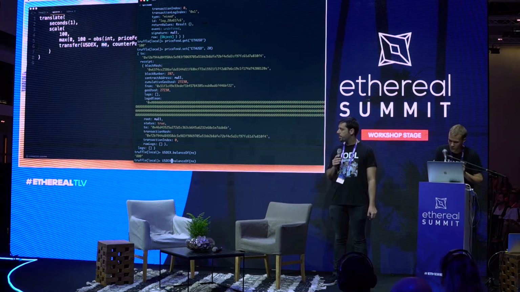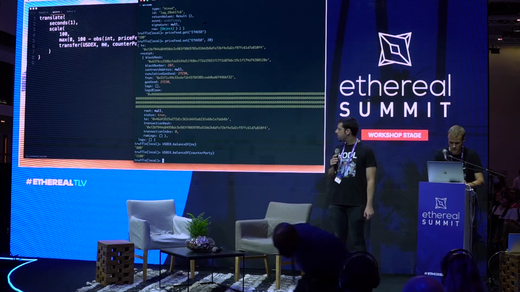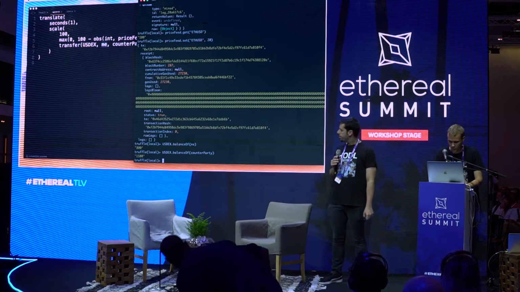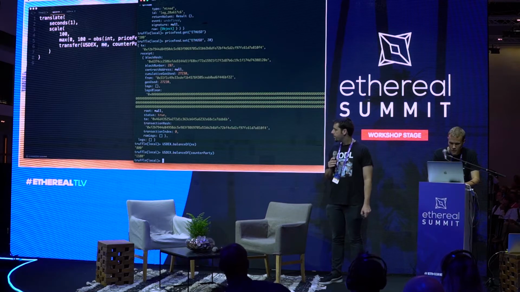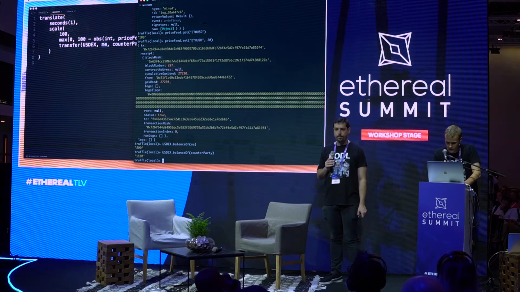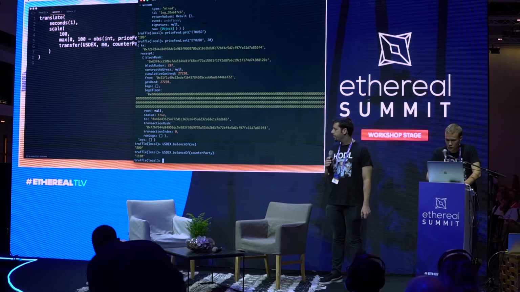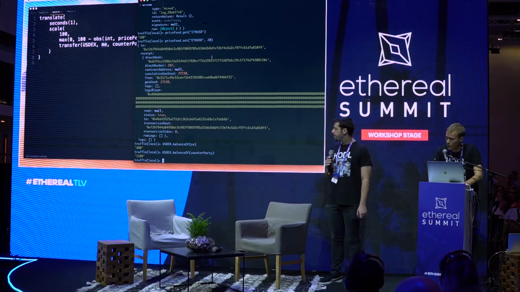So 900 from before minus 100 is 800. And now I want to show that Omri has 1100, same as before. Okay. So now that the price has lowered to 20, we should expect that Omri will receive 80 USDX. So let's try to execute it.